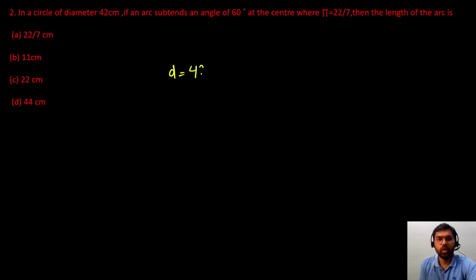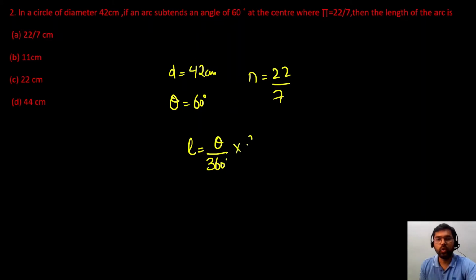next question given to us is a circle, diameter is given 42 centimeter, and arc is there which is subtending an angle 60 degree, let theta be 60 degree, pi we have to take 22 by 7। what is the length of the arc? so we know the formula, length of the arc is equal to theta by 360 into 2 pi r। okay, we are given with theta, we are given with 2r, diameter is also known as 2r,